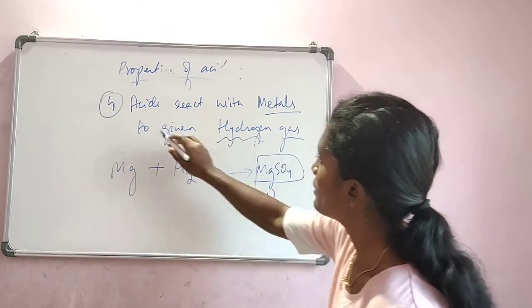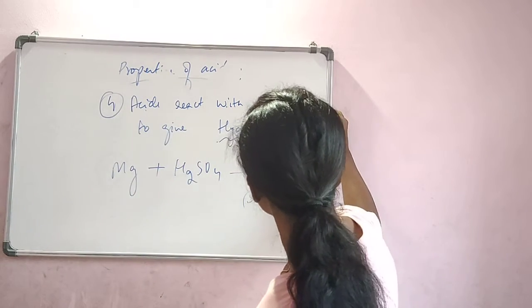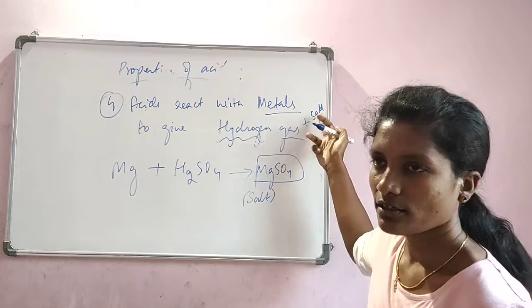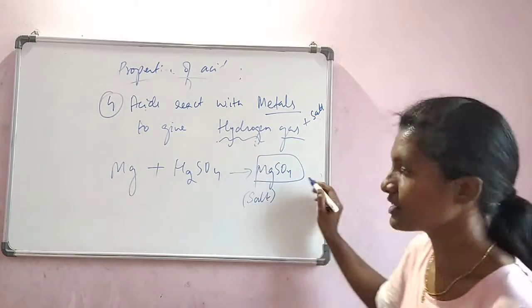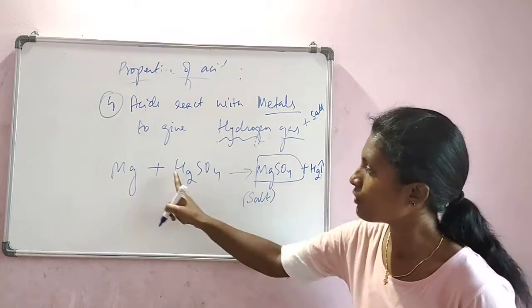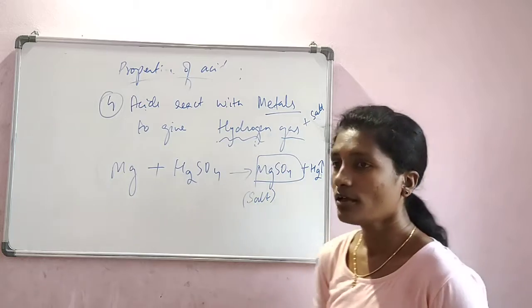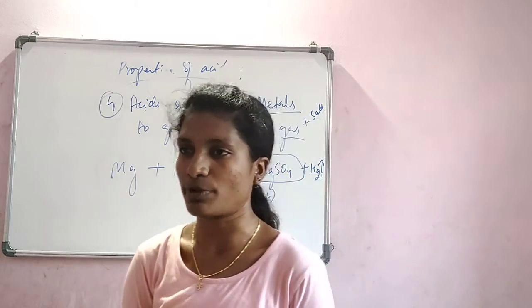So metals react with acids to give hydrogen gas plus salt. Let us not bother about salt. We have to concentrate on hydrogen gas. So you people remember hydrogen gas was evolved. What did this hydrogen do? It came to the product side to form a gas. To prove this, we need to conduct an experiment.